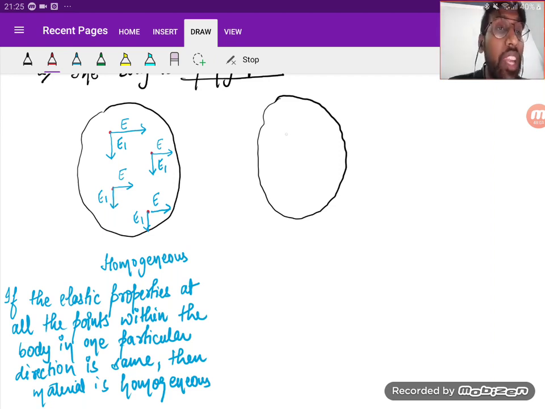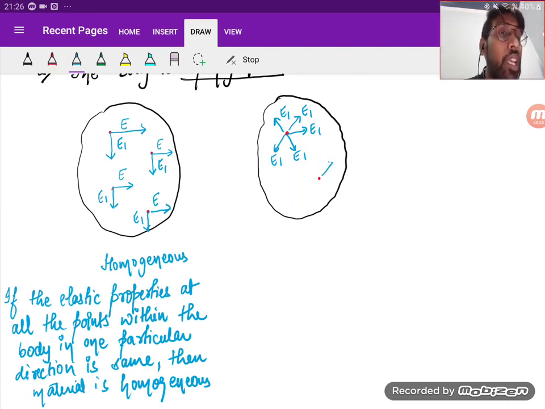That means if I take a point within the body, then at this particular point, if I look at one direction and the property is E1, then in all the directions the property will be E1. Okay, so this is the definition of isotropic. Is it clear? But it doesn't say that if I take any other point, then the property should be E1 only.